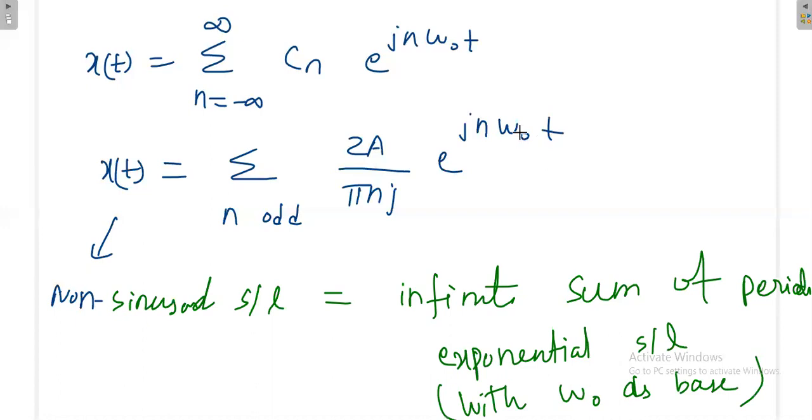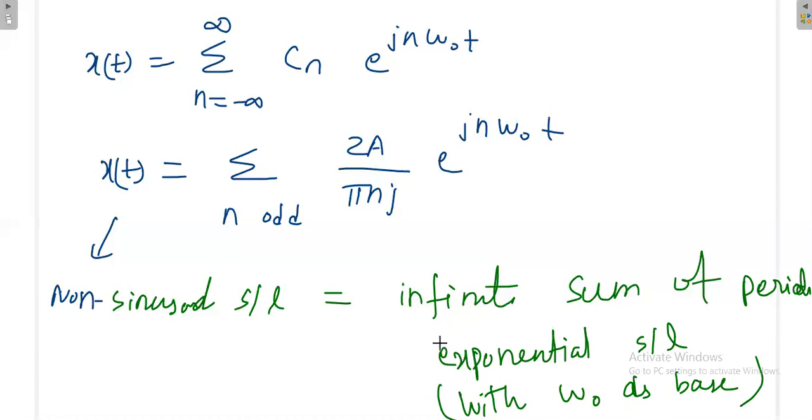See, this consists of an infinite sum of periodic exponential signals, and that too, it's like a discrete number, not continuous. That means omega naught, 2 omega naught, 3 omega naught, something like that. We are not concentrating on the frequencies in between, so the frequency contribution here is only the discrete frequencies. Here we have represented it in terms of exponentials. Similarly, we can write it in terms of sine and cos also.